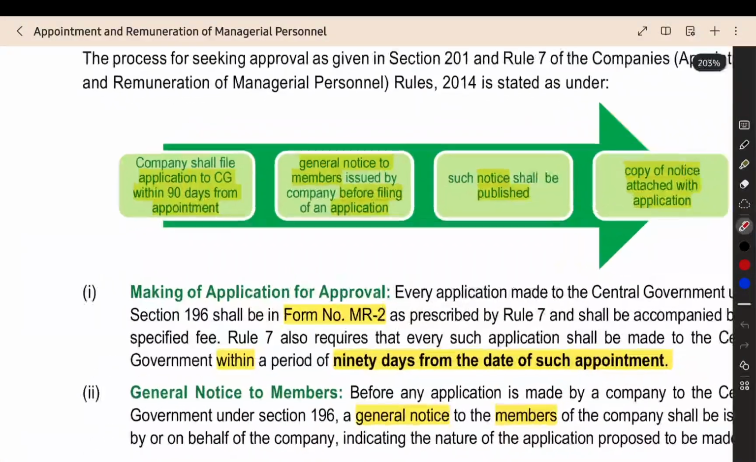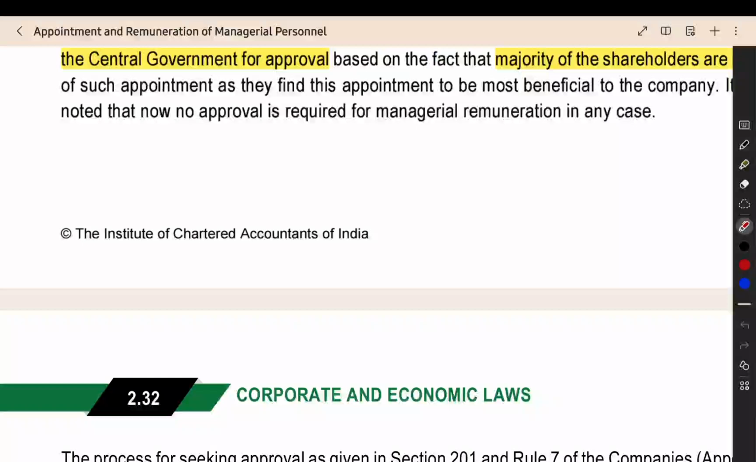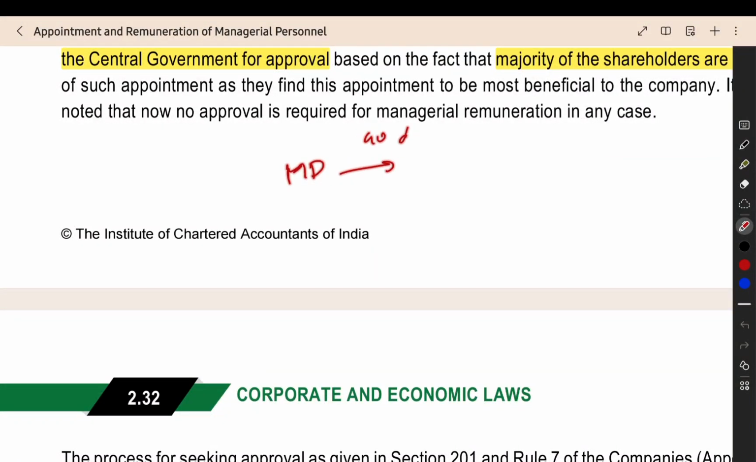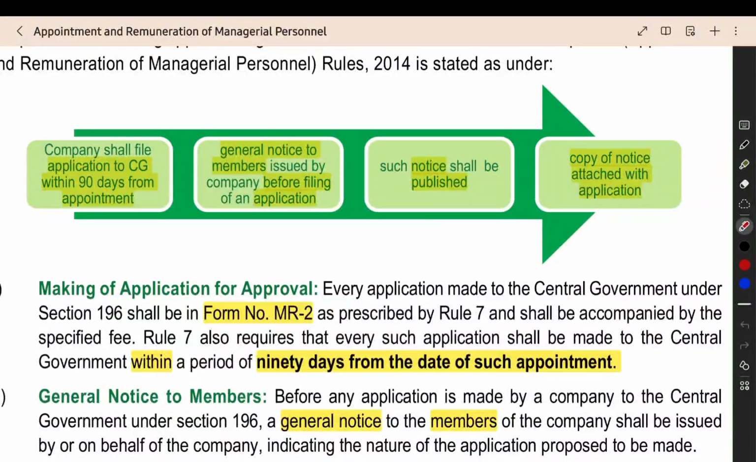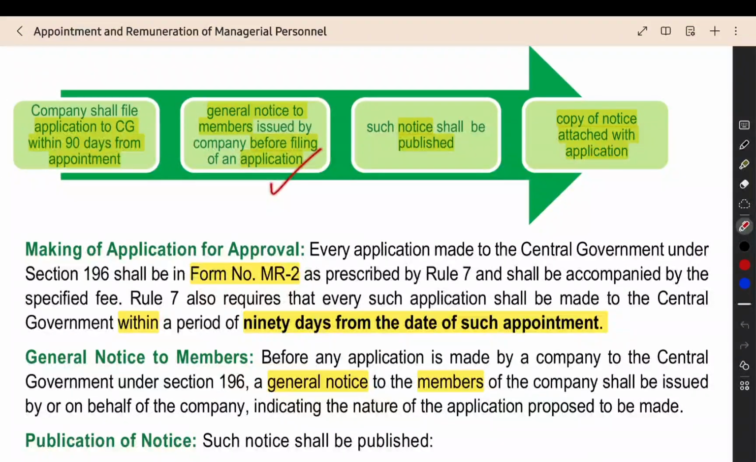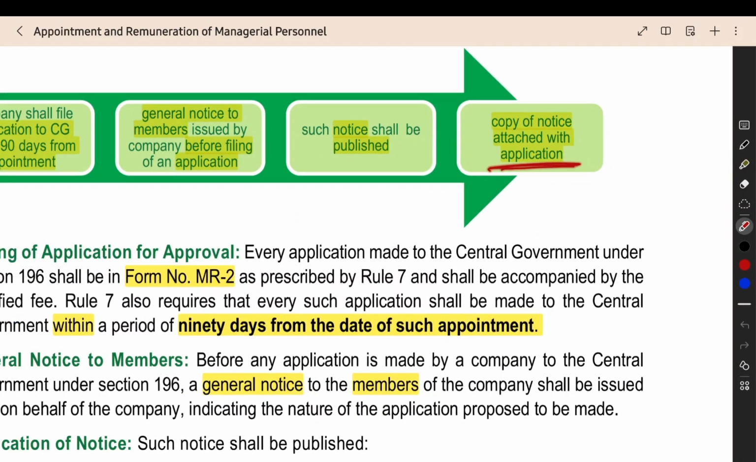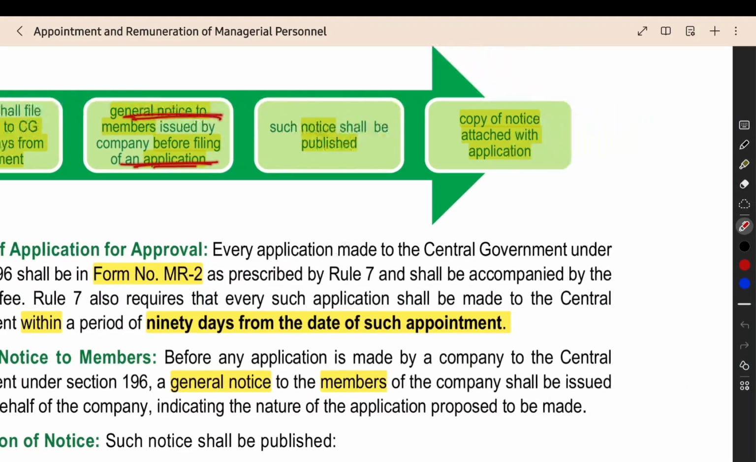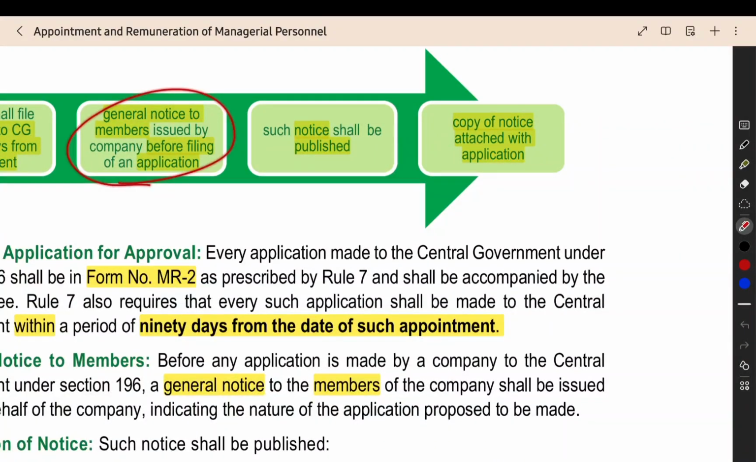The company should file the application to the central government within 90 days from the appointment of that person as the managing director. Take 90 days, and within that, submit the application to the central government. Then before filing the application, you have to do one thing: give a general notice to all the members. Give a notice that we are going to appoint this managing director, and for this managing director we need the approval of the central government, and for that we are going to send the application. You have to give a general notice to the members, the shareholders. Such notice, you should also publish in the newspaper. This notice you have to give before the application. When making the application, attach a copy of this notice along with the application. That's all. You have to publish the notice in the newspaper.